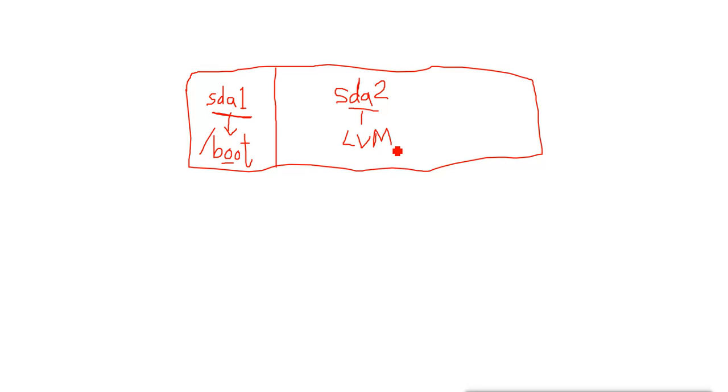And then from this LVM, it will create logical volumes for different partitions, like for different directories. For example, the system partitions which we must have are boot, then you need a slash, then you need a swap. These are your system partitions. So you need a partition for these different directories and this swap. Boot is already created with SDA1. So from this SDA2, it will use LVM to create separate partitions for swap and slash.